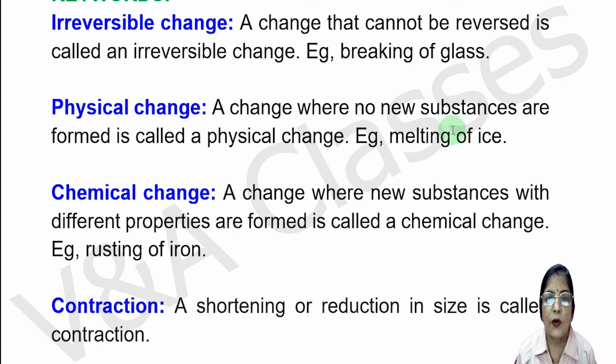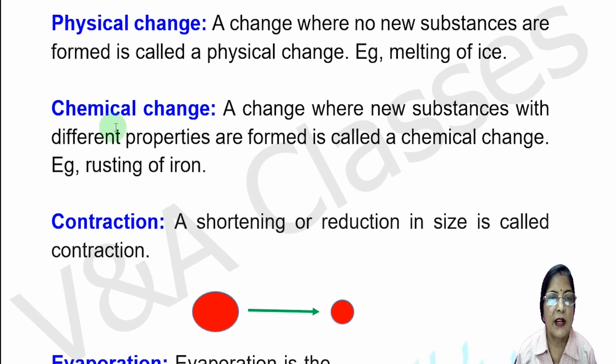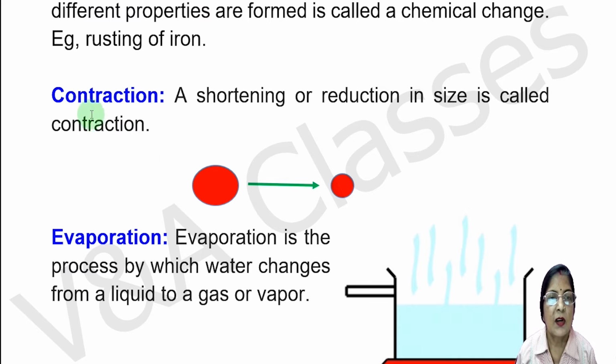Next keyword, physical change. A change where no new substances are formed is called a physical change. Example, melting of ice. Next keyword, chemical change. A change where new substances with different properties are formed is called chemical change. Example, rusting of iron.